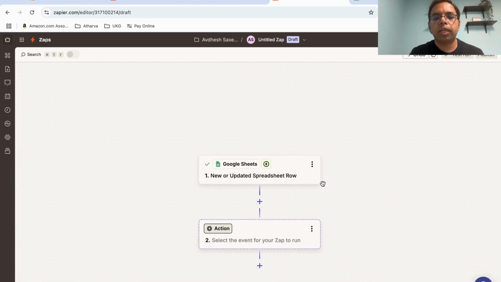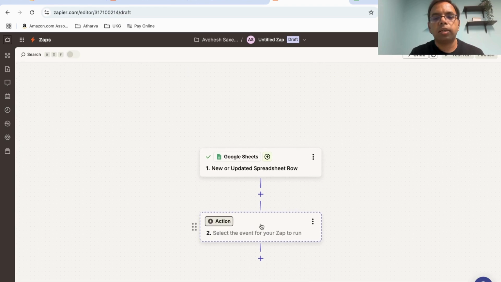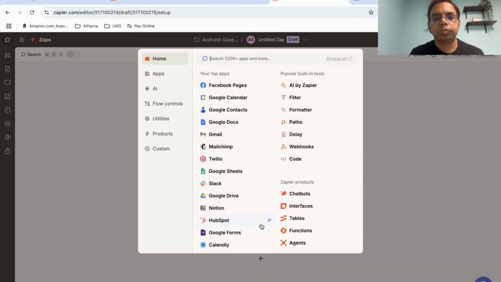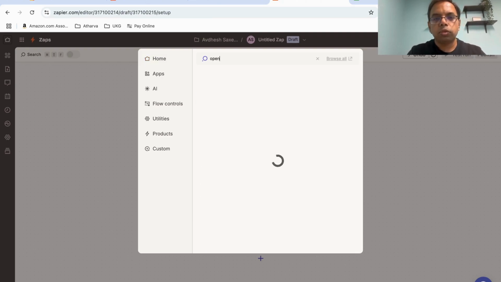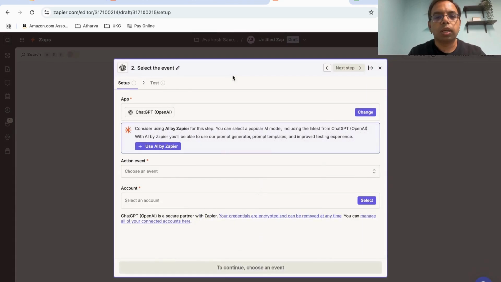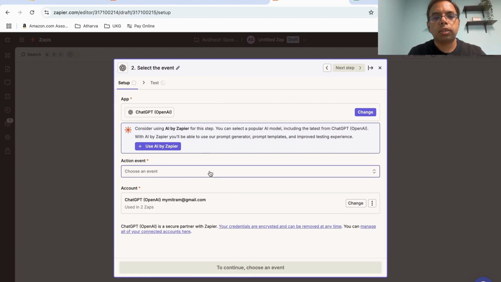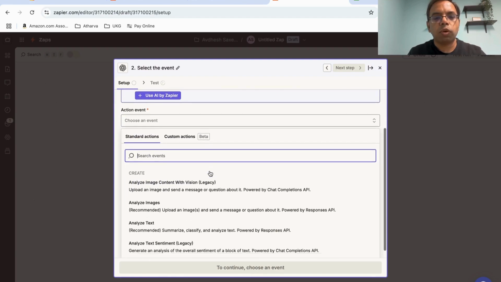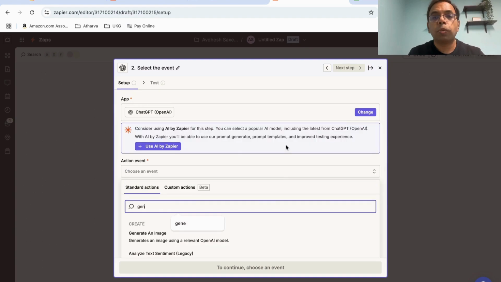So the trigger is created. Now we can add an action. For the action, what we are going to do is create an image. Okay, so we will use OpenAI, and in OpenAI we are going to select this generate an image option. Okay.